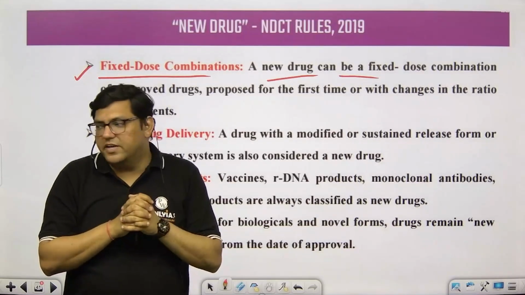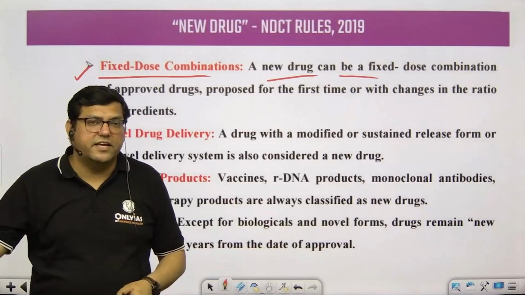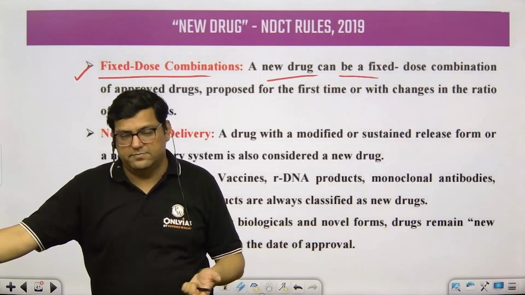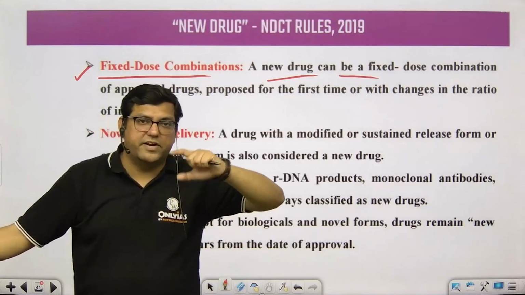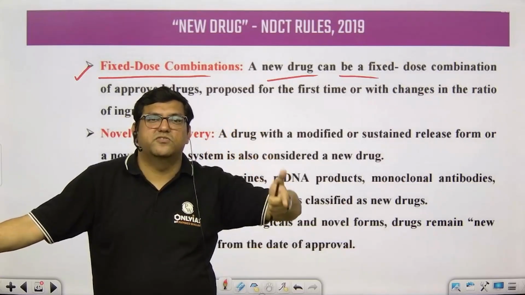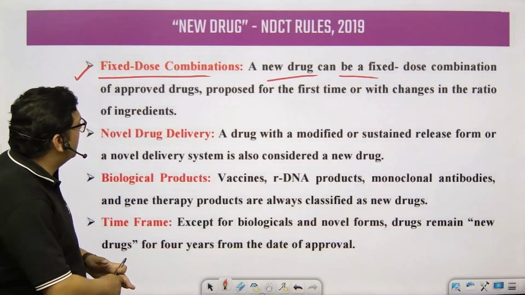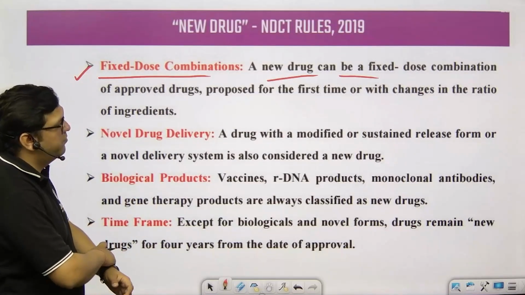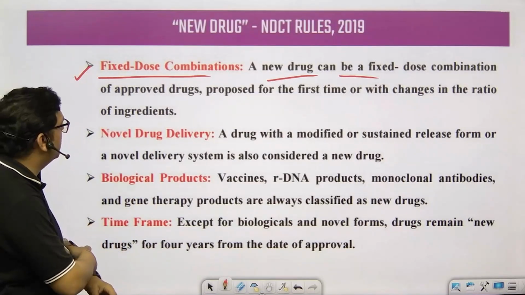For example, we can take D-Cold, affecting your headache, your weakness in the body, and also the fever. Such drugs are called fixed dose combinations. A new drug can be a fixed dose combination.